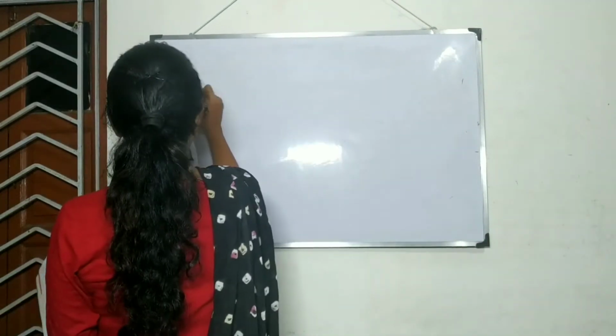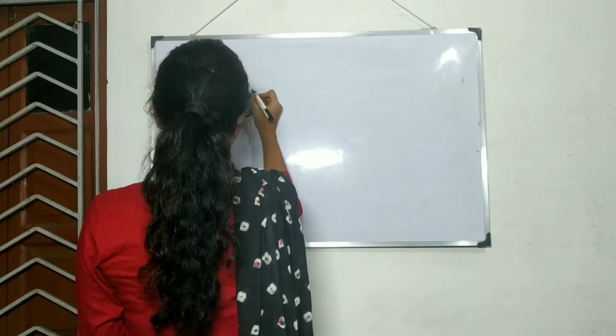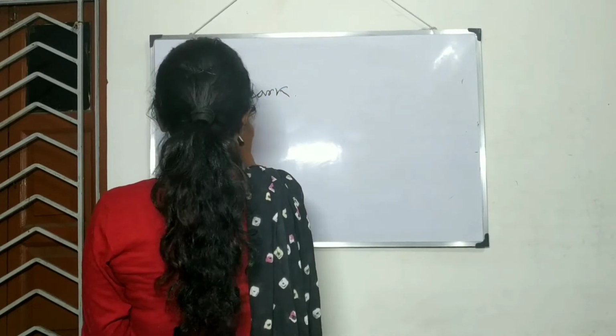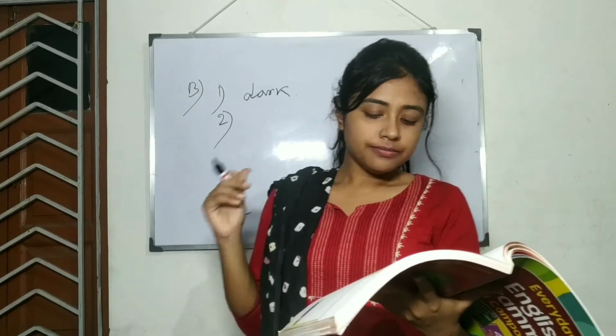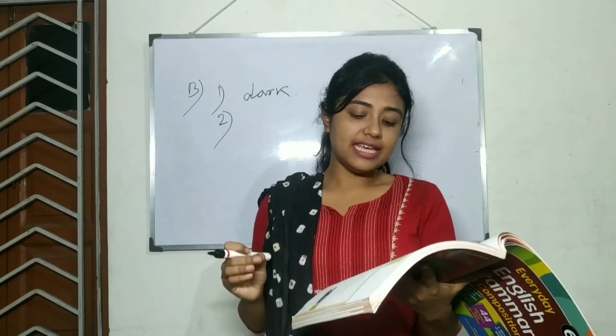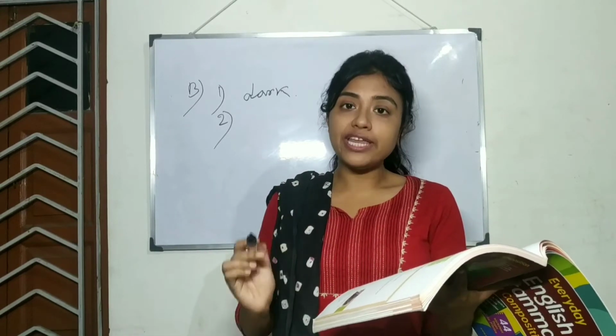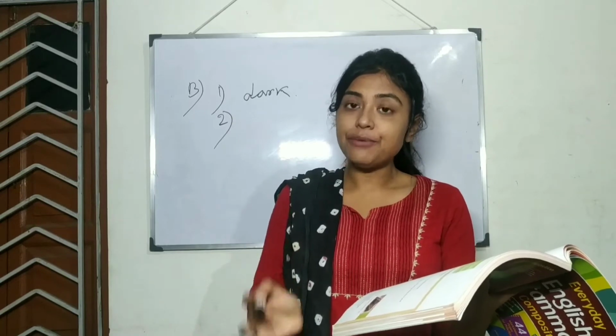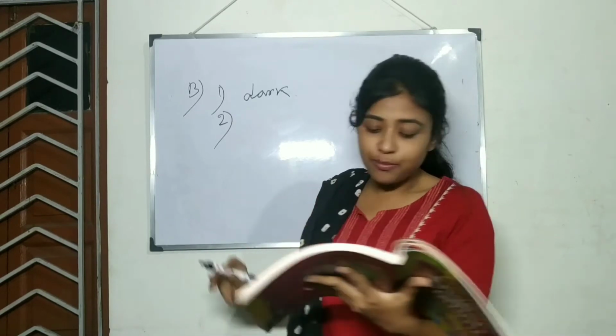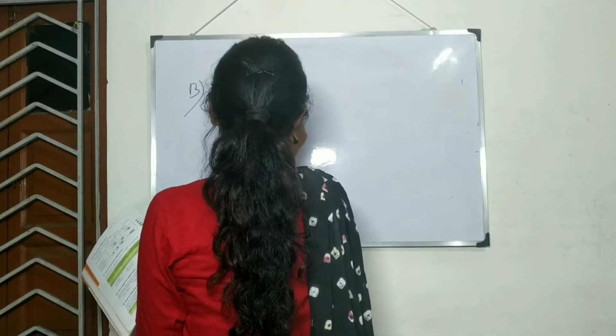Choose the correct words to fill the blanks. I like dash colors. 3 options are given. Walk, dark, brightly. What will be the answer? Dark. So B1 will be dark. Number 2. Charumati is very dash. 3 options are given. Studying, winner, or intelligent. Obviously intelligent because it shows the quality of Charumati. So second answer will be intelligent.